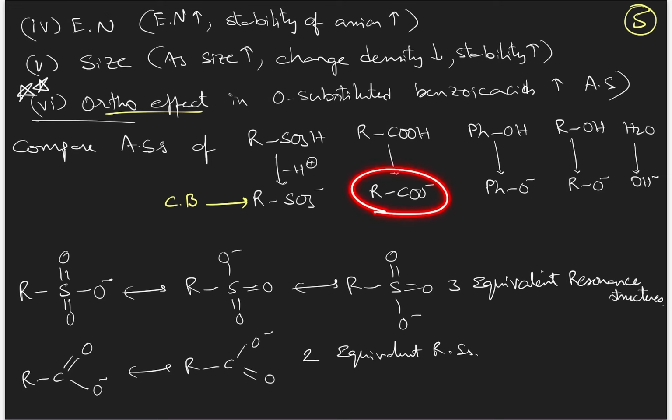Then next is carboxylate. Carboxylate has the same concept. Here O minus, this oxygen is having the negative charge. Why not this oxygen to have the negative charge? So 2 equivalent resonance structures it got. Here 3 equivalent resonance structures are there. Here 2 equivalent resonance structures are there. The more the number of resonance structures, the more the stability. So automatically RSO3 minus is more stable than RCOO minus.